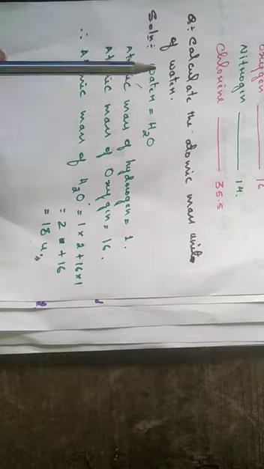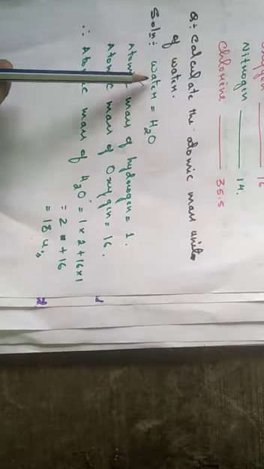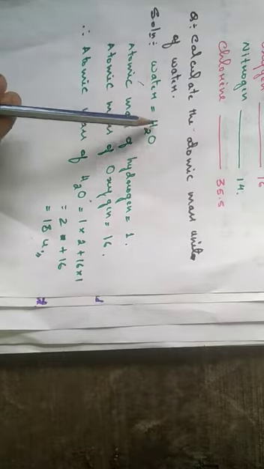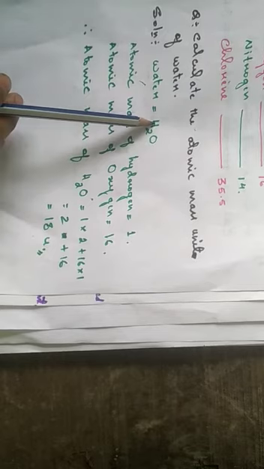So look here. If the question asks you to calculate the atomic mass unit of water, you have to remember that the chemical formula of water is H2O. Water is formed by combining two different atoms: one is a hydrogen atom, another is an oxygen atom.